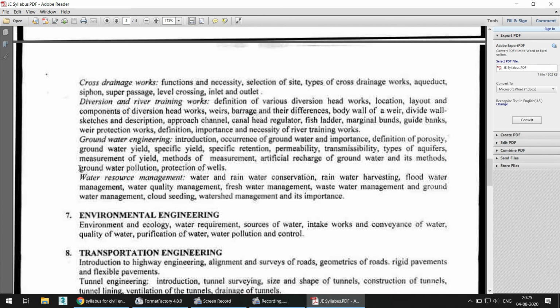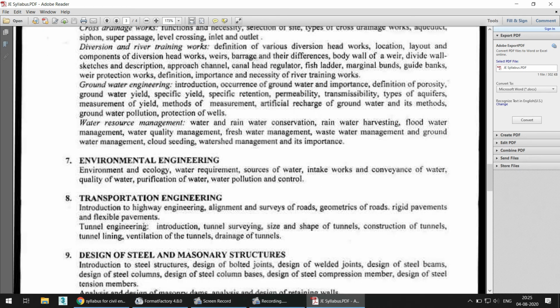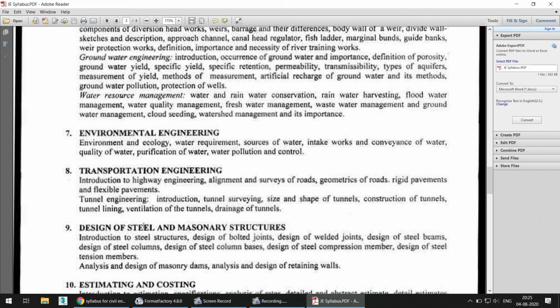Then comes environmental engineering. A little portion is there about environmental ecology, water requirements, sources of water, water pollution control, purification of water, etc. Then again some part of transportation engineering. If you compare with the AE syllabus, there you have a detailed syllabus of transportation engineering, whereas here only a small part of that syllabus has been included.